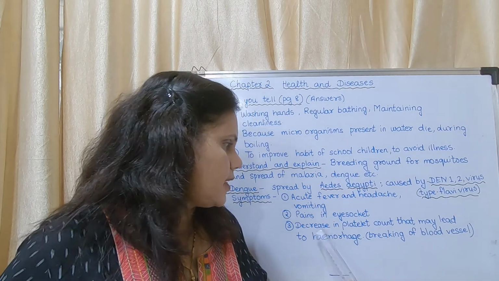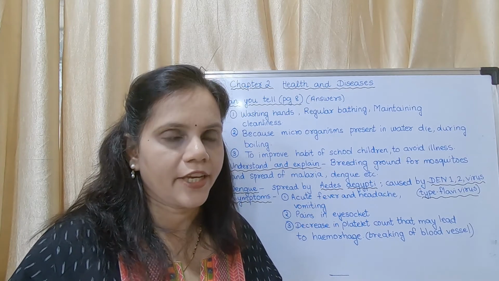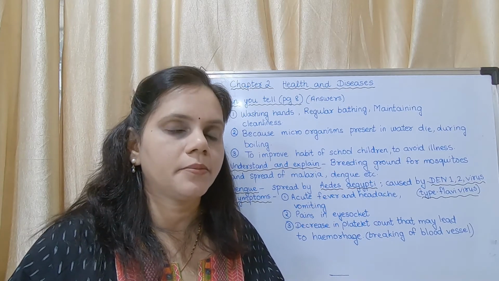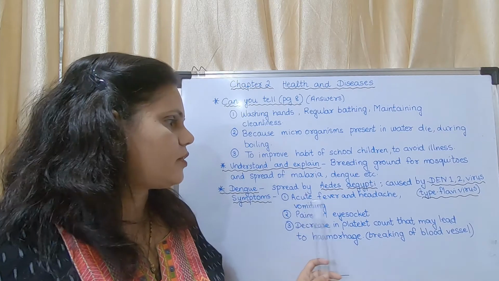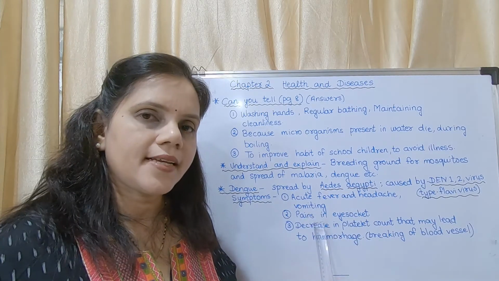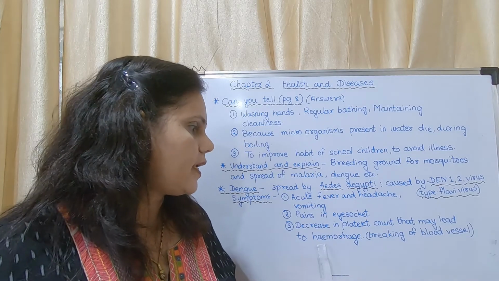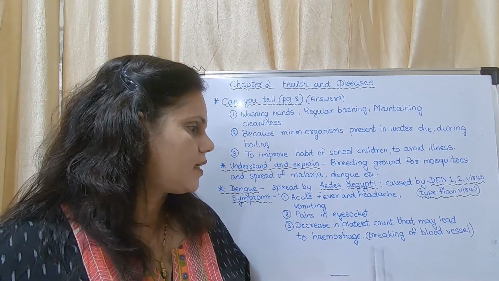So this is decrease in platelet count. These are the symptoms of dengue. I repeat, what are the symptoms of dengue? Acute fever and headache, vomiting, pains in eye socket, decrease in platelet count that may lead to hemorrhage, that is